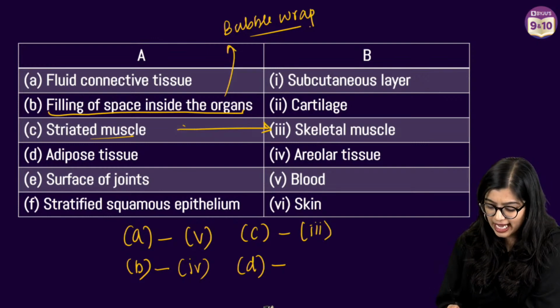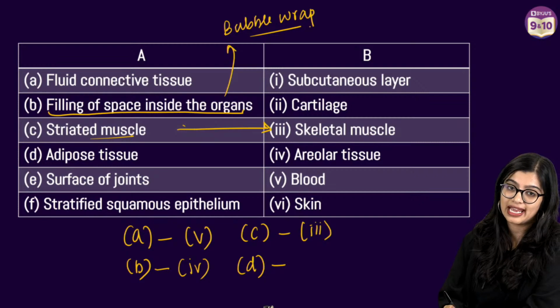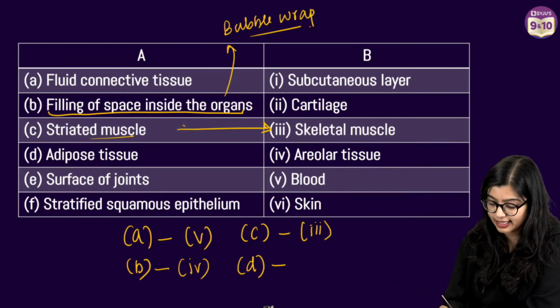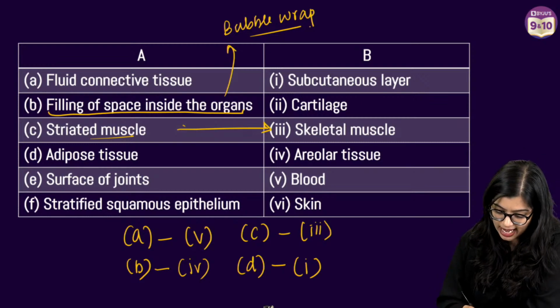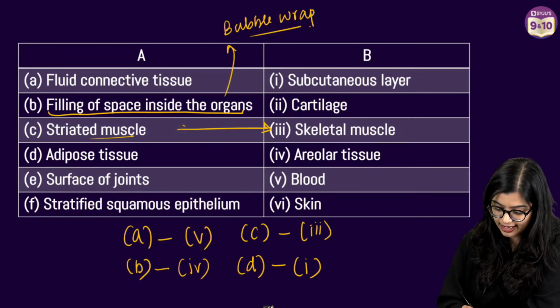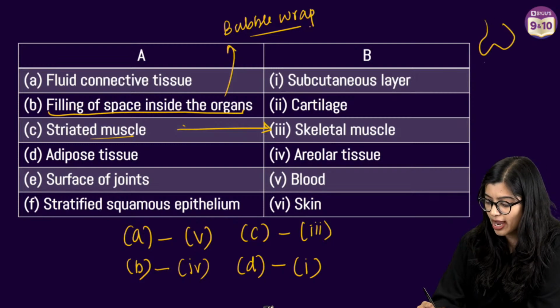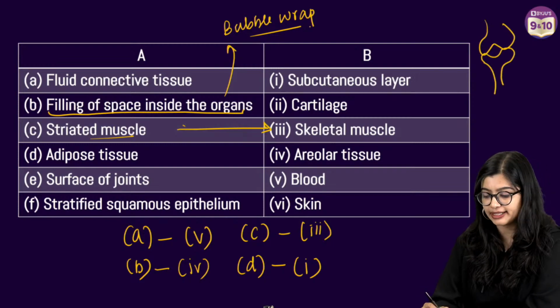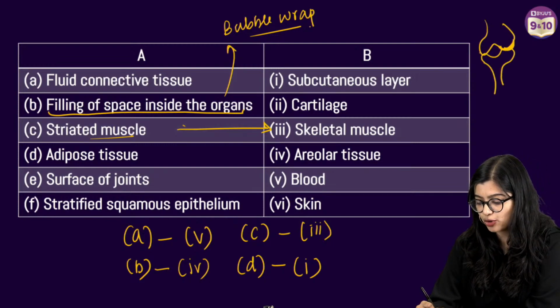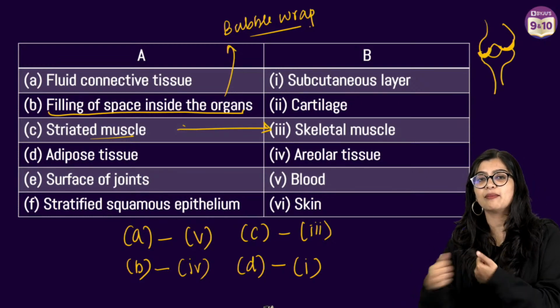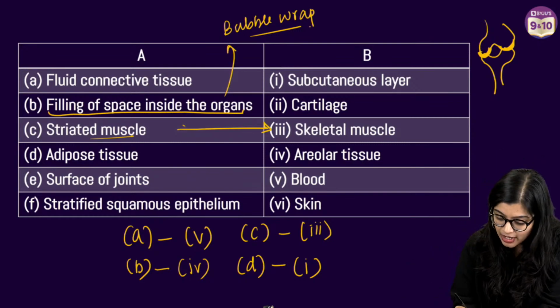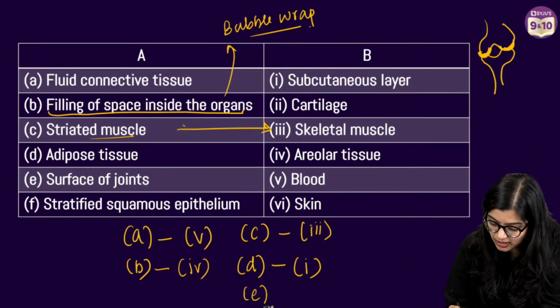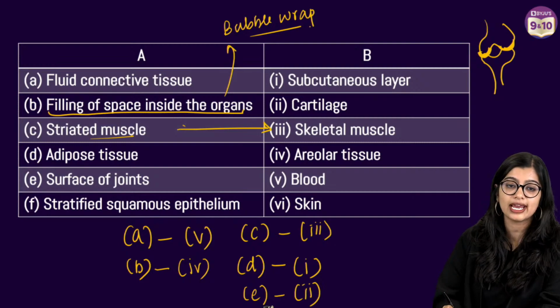Okay. So we know that adipose tissue is also a layer of fat, right? And it's found beneath the skin. Hence, it is the subcutaneous layer. Then what do we have? We have surface of joints, right? What is a joint? A point where two bones meet. Surface made to prevent the two bones from rubbing against each other and getting friction. What do we see? We know that at the surface, we will find cartilage, right?